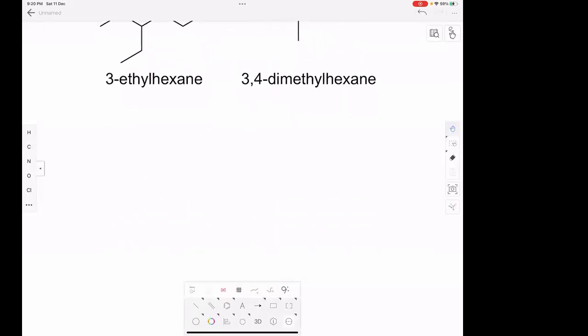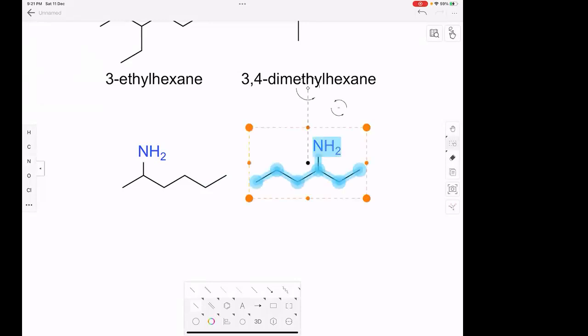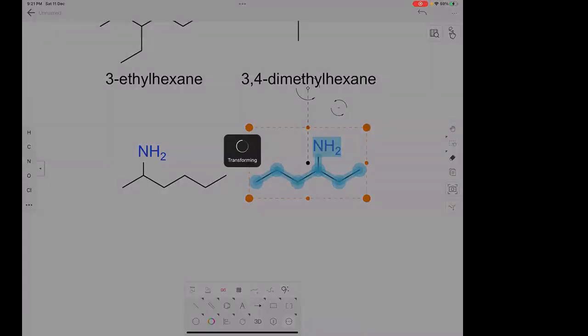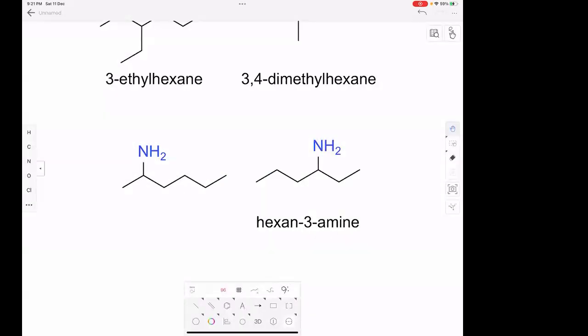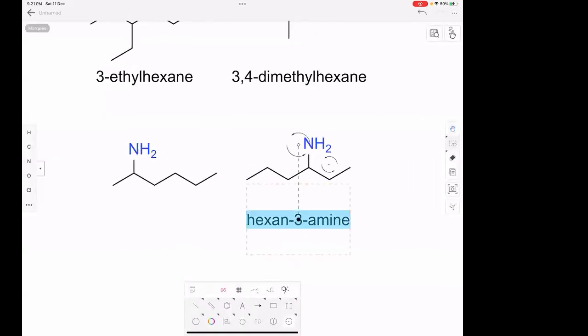Now, here is one more. Can you tell me what these two are to each other? Positional isomers. These are positional isomers because if you look at the name, everything will be the same except the number, the locant. Hexane-2-amine and hexane-3-amine.